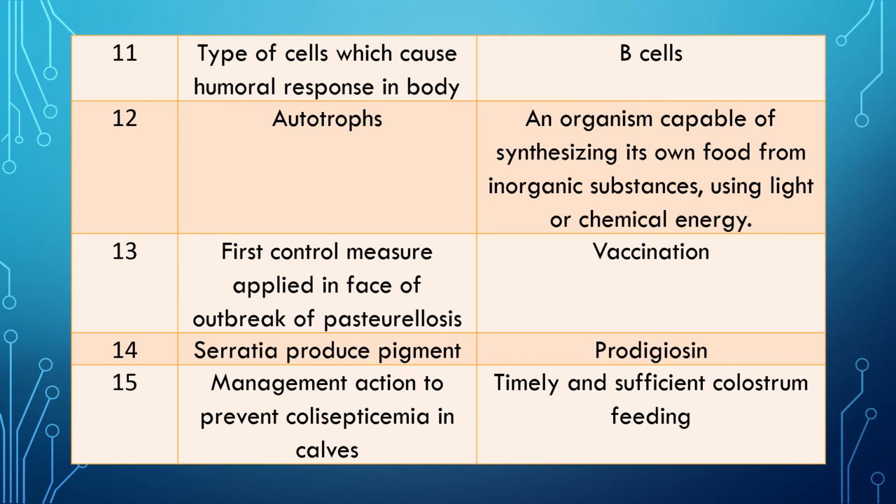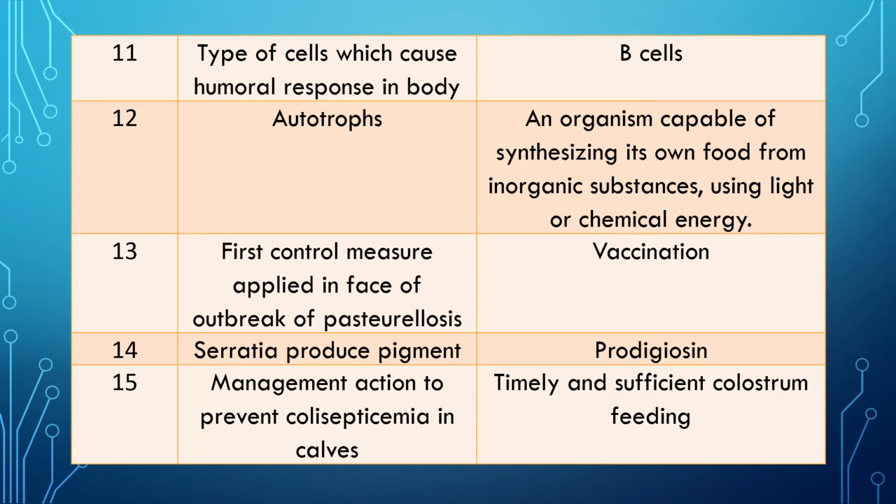Question 11. Type of cells which cause humoral response in the body. Answer is B cells. They are producing the humoral response in the body. Question 12. Autotrophs. The word auto means self.